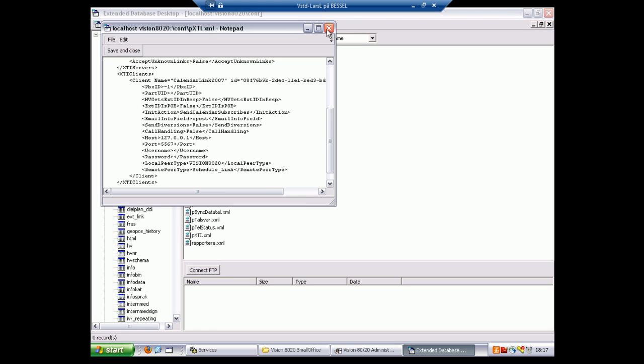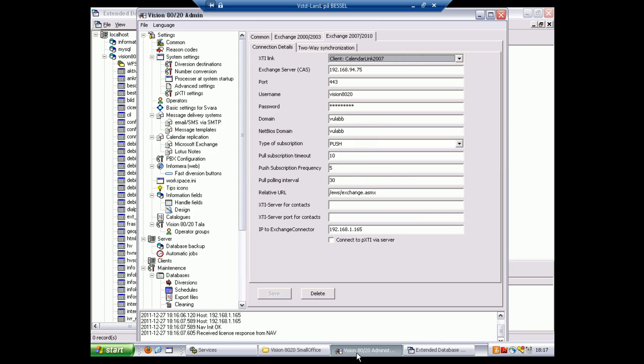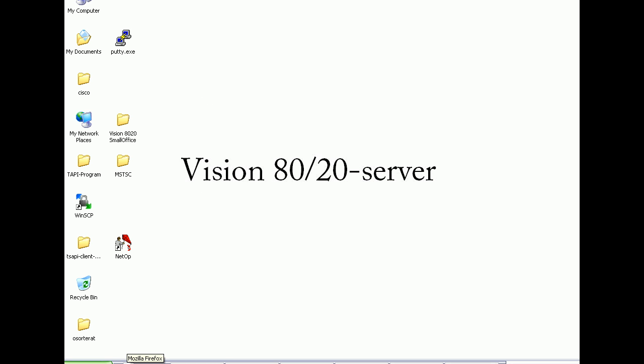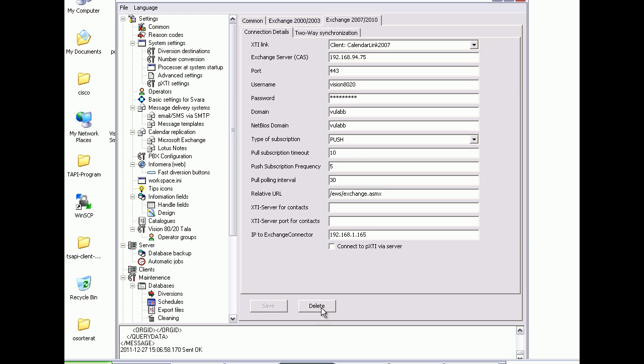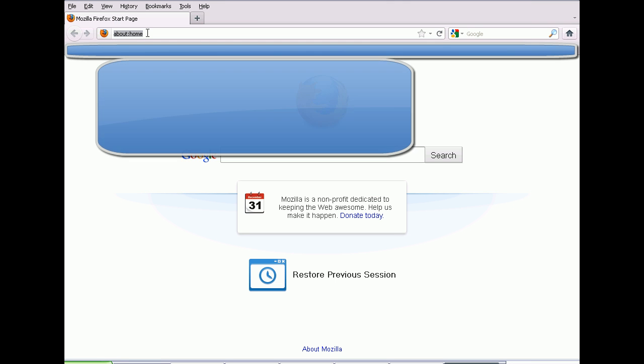Okay, the next thing we need to do is to check if the specified data is correct. We ask ourselves the question, can the Vision8020 server reach the Exchange with this information? Open the web browser of your choosing. Specify the protocol, HTTP or HTTPS, depending on what port you are using, the address to the Exchange followed by the relative URL.